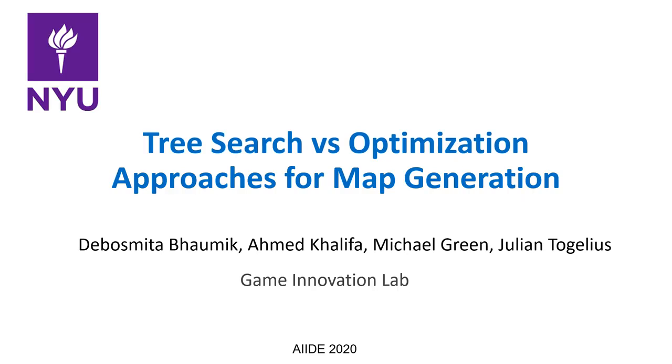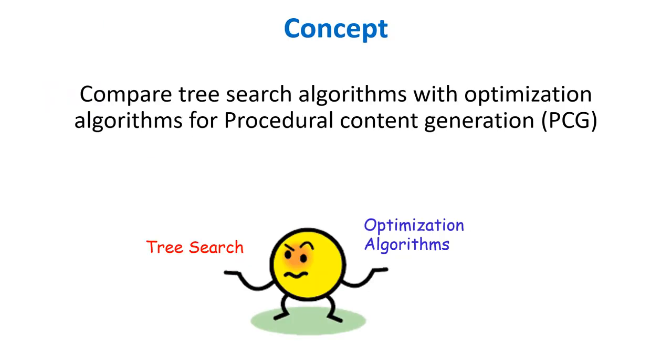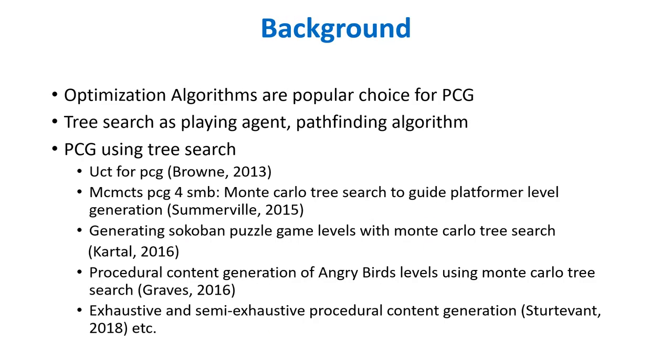Today I am going to present our work, Tree Search versus Optimization Approaches for Map Generation. My co-authors are Ahmed Khalifa, Michael Green, and Professor Julian Togelius. In this work, we are going to compare the performance of tree search algorithms with optimization algorithms for content generation problem. Some background about this work.